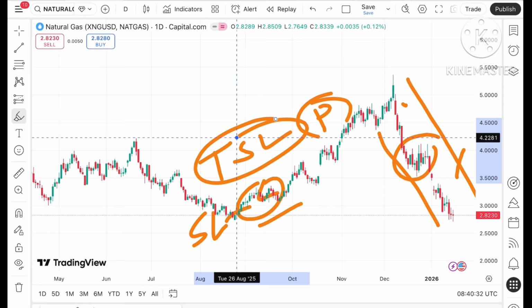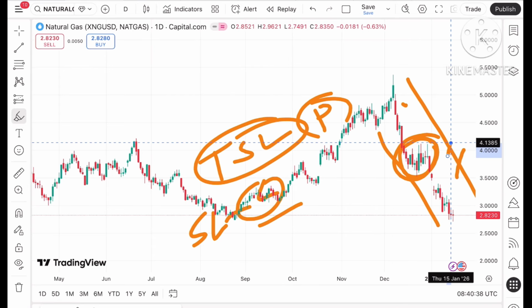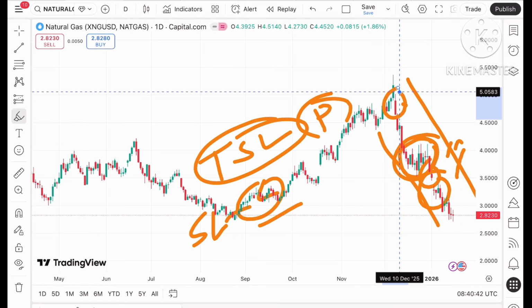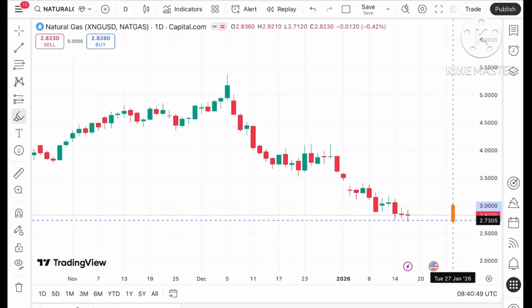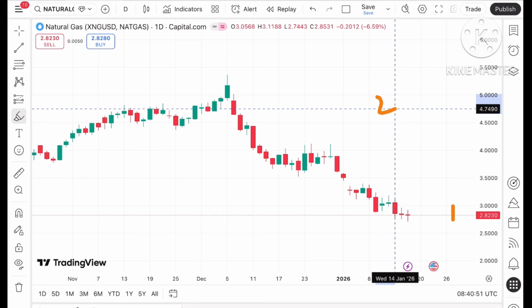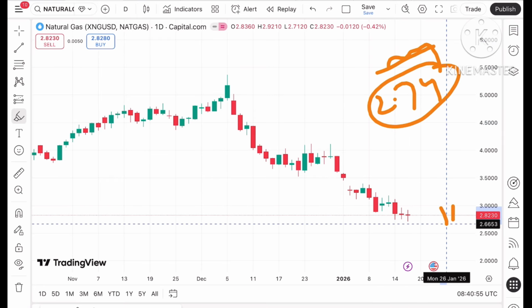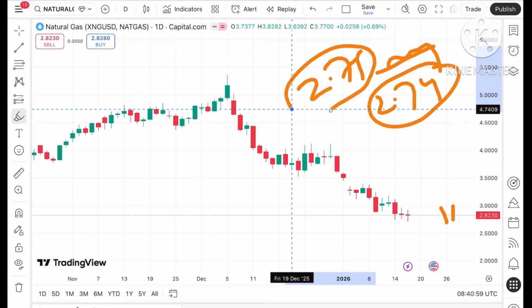Now there is a continuous downfall and we have not seen it trying to go upside. There was a zone where you could have booked profit. The gap is still pending, 2 gaps, and then there is a gap at the 5.3 level. Looking at this chart, if the price goes below this level, there is a chance of touching 2.74, and this is already weak, so the price can move further down, and after that it can move towards 2.71.